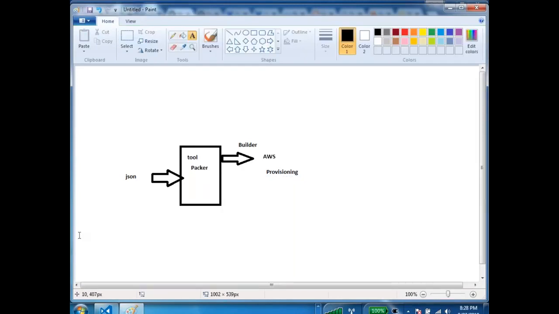Okay, Packer is used for reusable image creation, and remember, this is all automated, so you can do these activities whenever your application has changed. Tomorrow you get a new release, a new version of your application. Just run a simple command, and you will get a reusable cloud image. You tell your marketing team, testing team, "This is my image ID, from now on use this." Done. Remember, this is not for machine creation, this is for image creation.